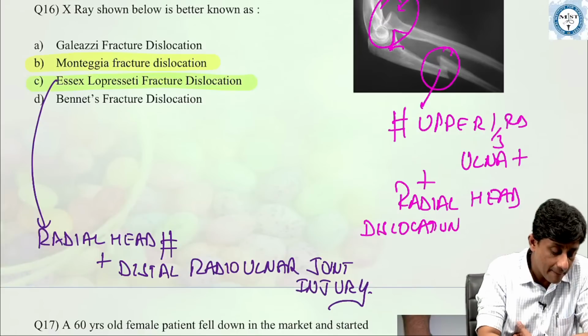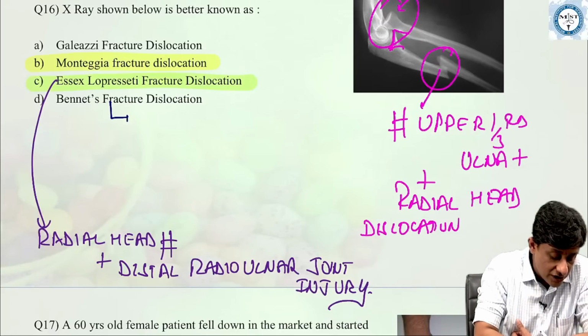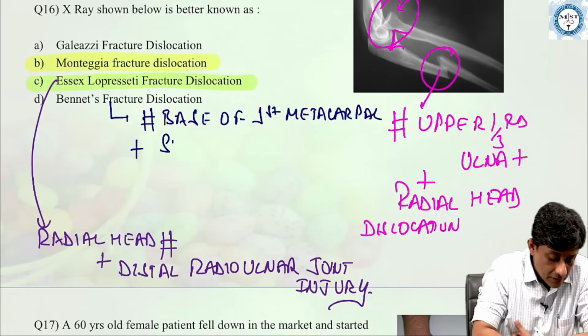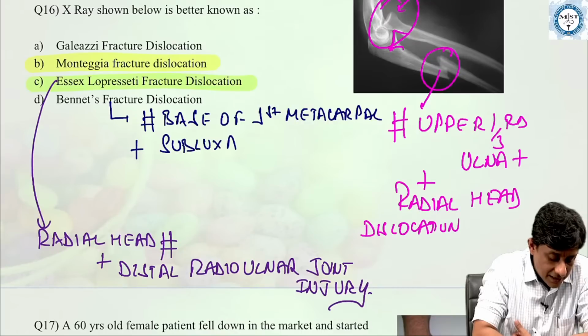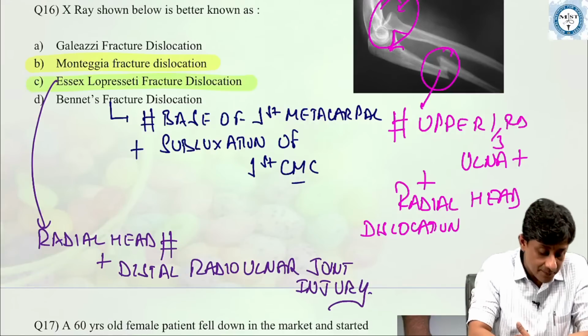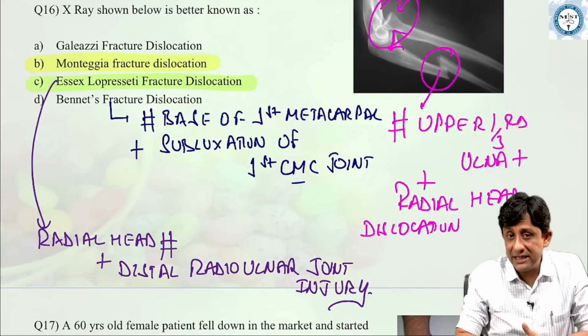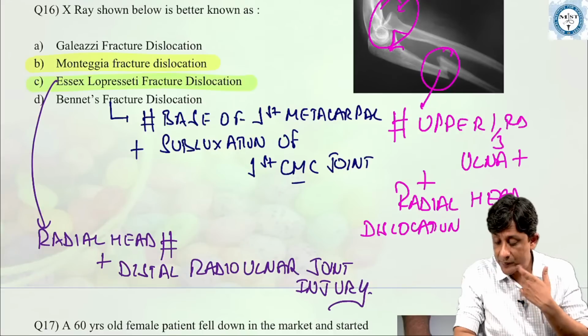So what is Bennett's? Bennett's fracture dislocation is an intra-articular fracture of the base of the first metacarpal, and along with this there is a subluxation of the first CMC joint. First CMC means carpometacarpal joint. This is what is called a Bennett's fracture dislocation.